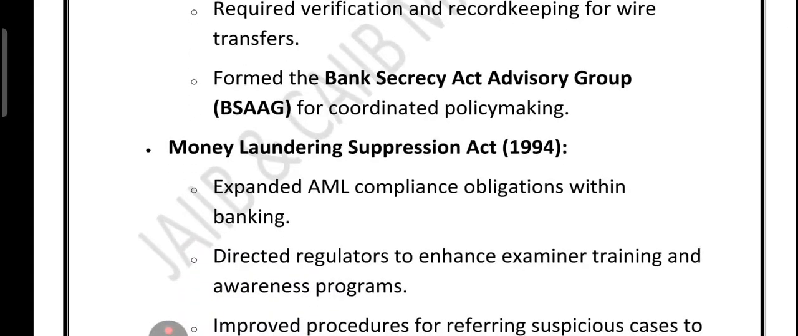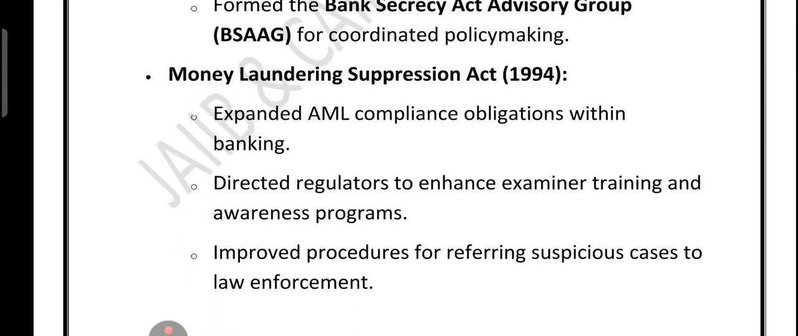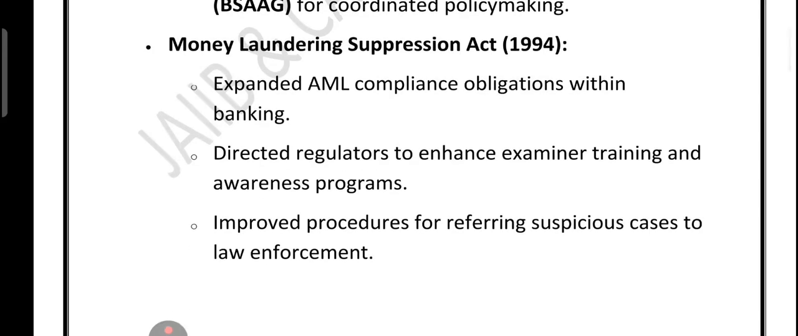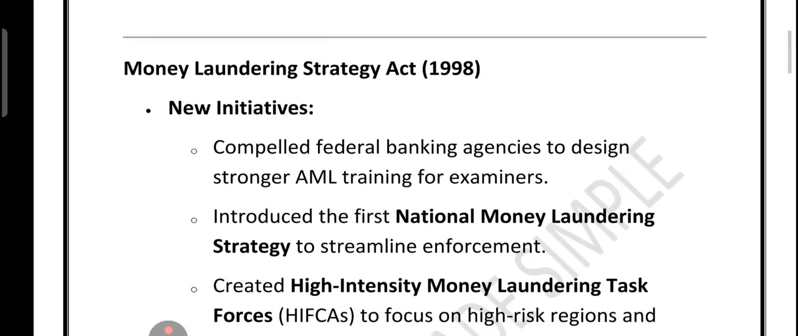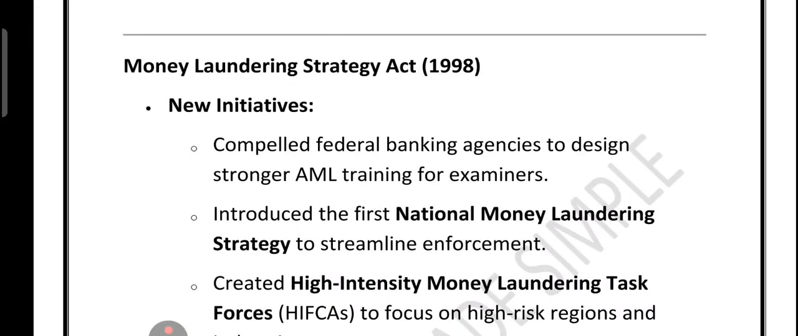Then in the year 1994, the Money Laundering Suppression Act focused on the banking system. It made sure that bank examiners got better training, created awareness programs, and improved how suspicious cases were referred to law enforcement. By the year 1998, the Money Laundering Strategy Act took things to the next national level.